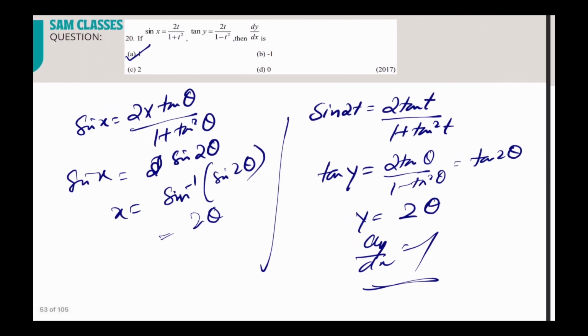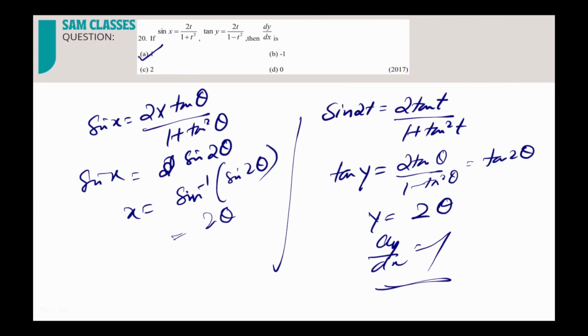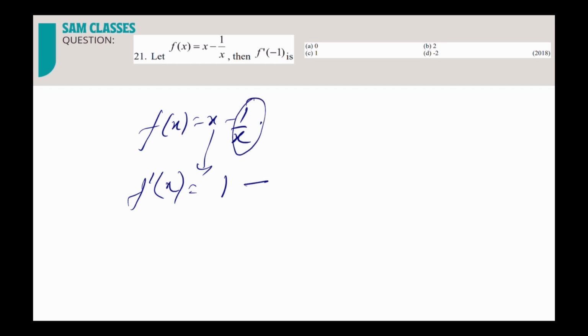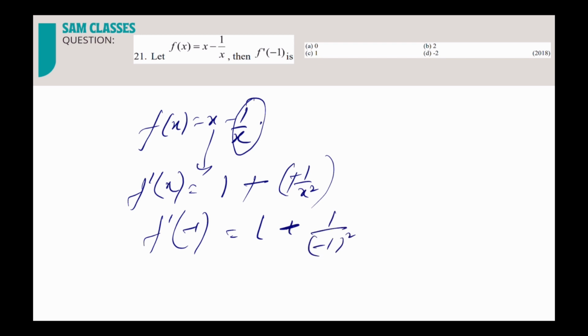Was it anything difficult here? Nothing. Now coming to the next question, f(x) is equal to x minus 1 by x, differentiate it. So f dash x, the differentiation of x is 1, and differentiation of 1 by x is minus 1 by x square. So minus and minus will become plus. So put f dash of minus 1: 1 plus 1 by minus 1 square. So basically we'll get 2. That's it. Very difficult? I wrote it so much, you don't have to write also. It will just take less than 3 seconds, nothing more than that.